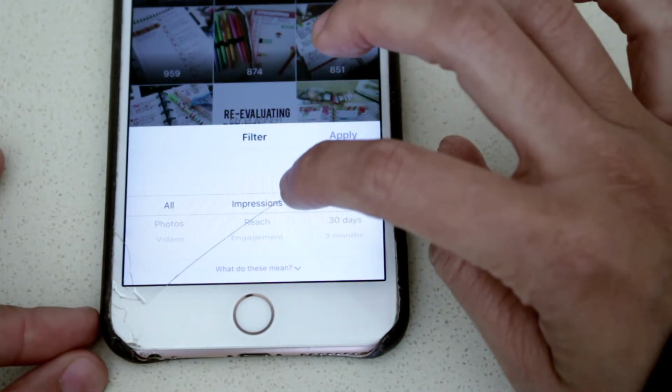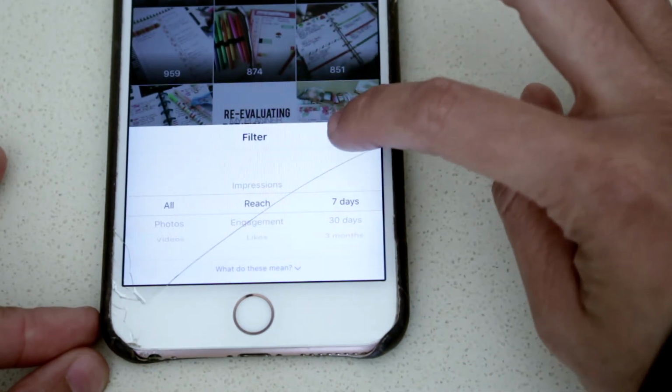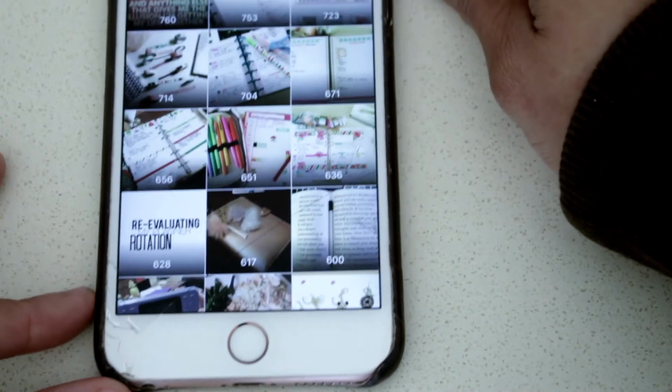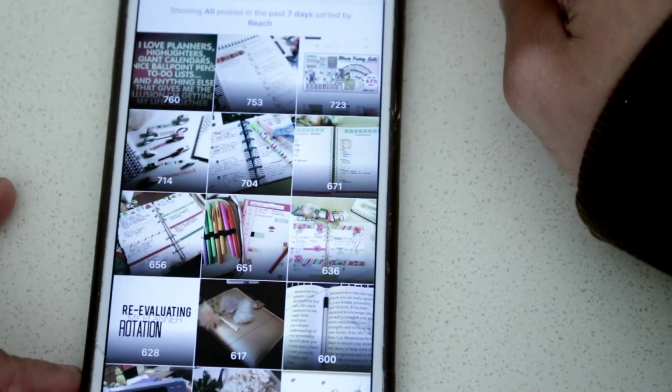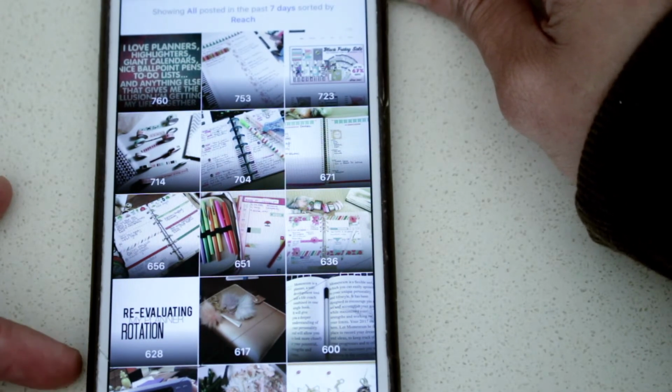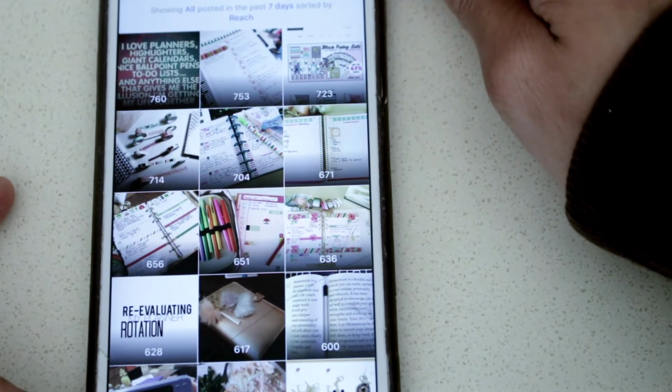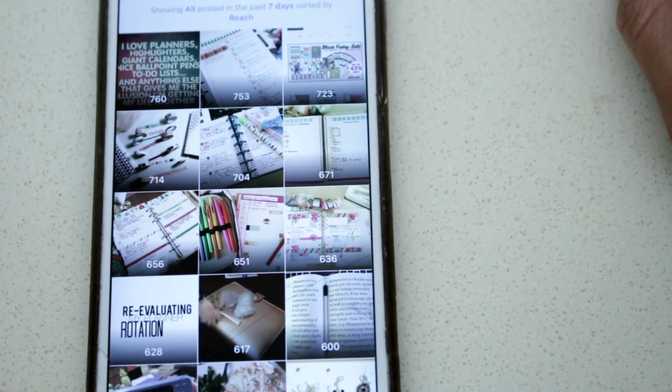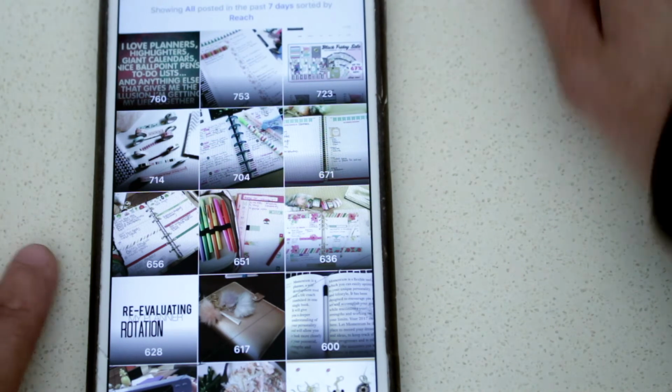So we saw impressions. So what I'm going to do is click on reach and I'm going to click apply. And what that tells me, as you see, the pictures have changed a little bit. And the reach is basically unique visitors. Maybe someone that hasn't been to your profile before. That's what a unique visitor is, someone who hasn't been to your profile but they saw your picture because of hashtags or for whatever reason. So that's the difference between impression and reach. Reach is unique and impression is overall. So that's what that means if you're a little confused.